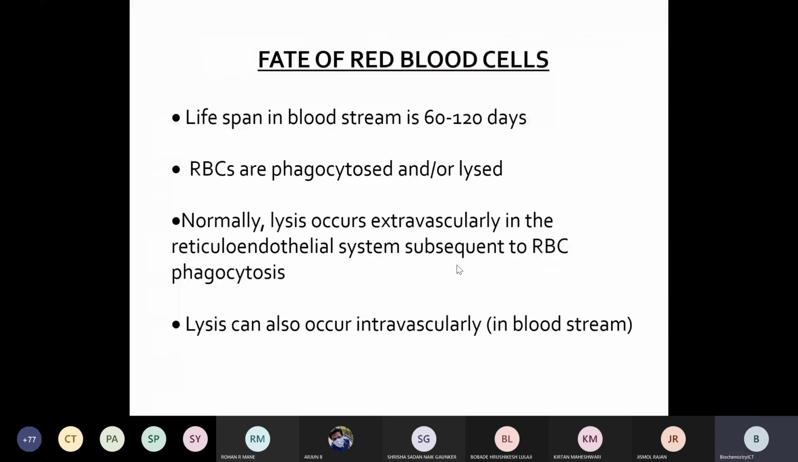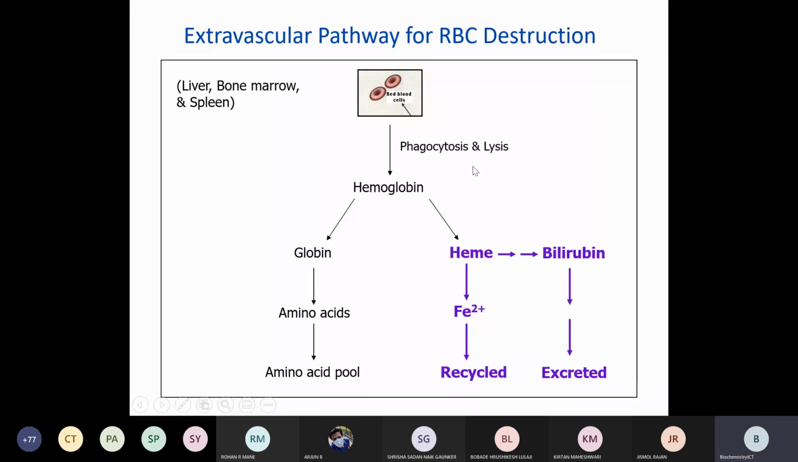Now, the next one is breakdown of hemoglobin, that is how heme is degraded in the body. All of you know that the lifespan of the RBC is 60 to 120 days. After that it gets lysed, and at that time breakdown of these RBCs takes place, so heme breakdown occurs. How? Here you can see that after phagocytosis and lysis, hemoglobin is divided into globin and heme. Globin is the protein part.